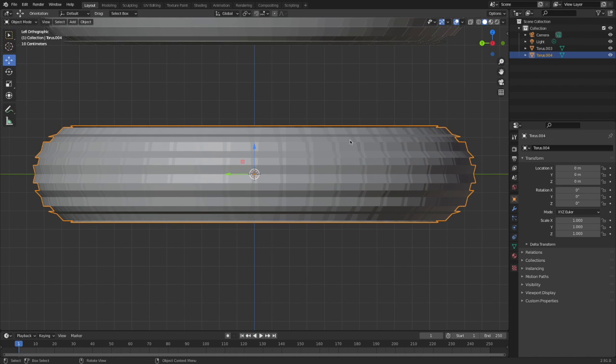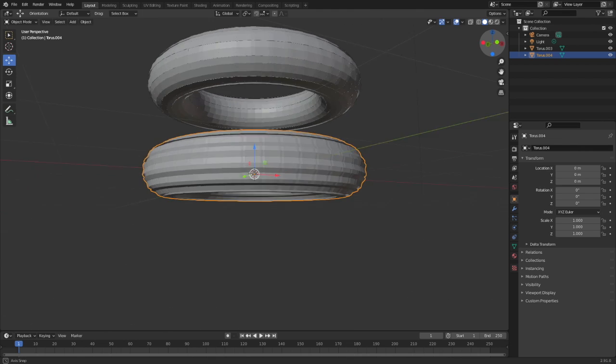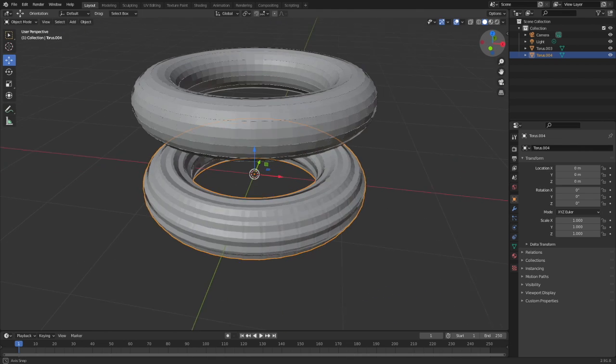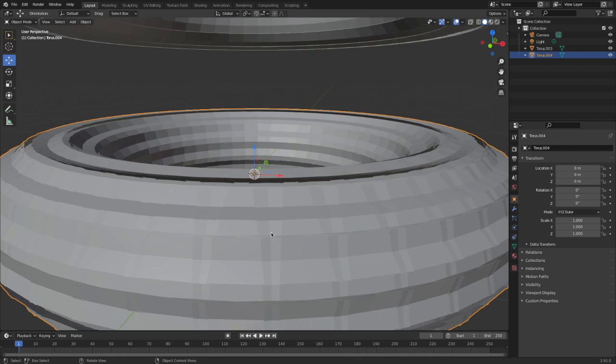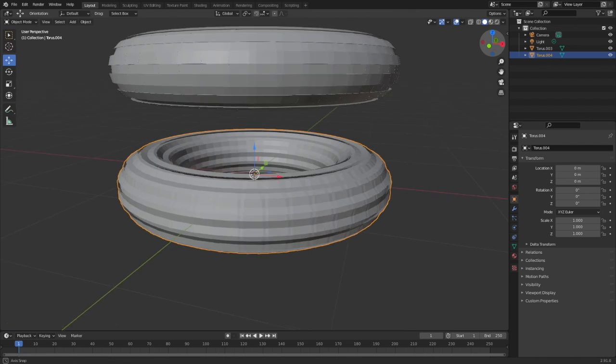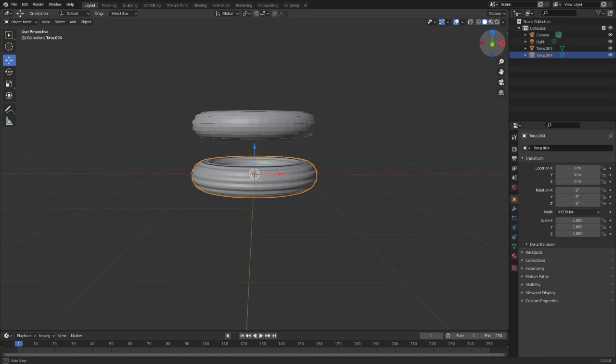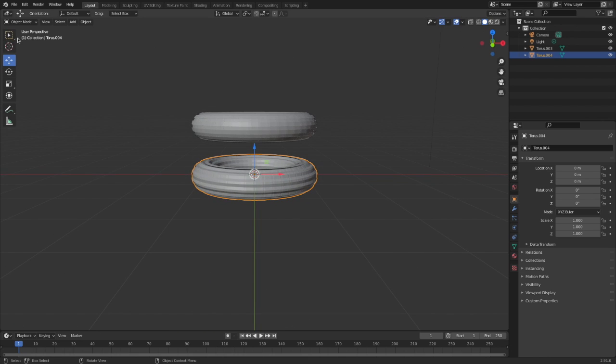Yes, now let's go into object mode. I'll view it again. How is it? You can notice that this tire looks good for motorcycles and such. And the upper tire looks better in plain fields.